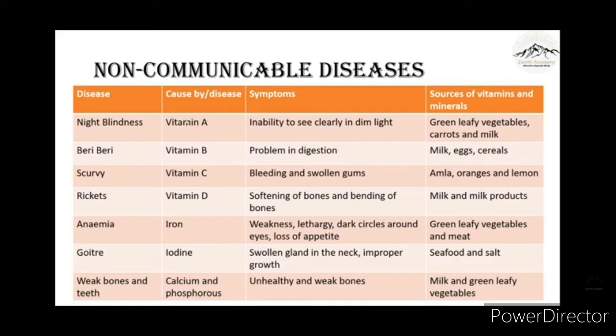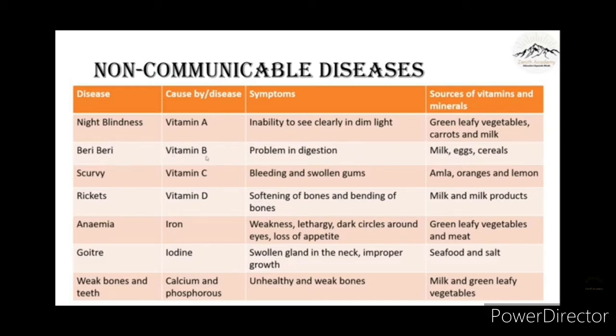Then comes the second disease, beriberi, that is caused due to deficiency of vitamin B. Problem in digestion are the symptoms. Sources of vitamins and minerals are milk, eggs and cereals. Then comes scurvy. It is caused due to deficiency of vitamin C. Symptoms are bleeding and swollen gums, and the sources are amla, oranges, lemon and all the citrus fruits.